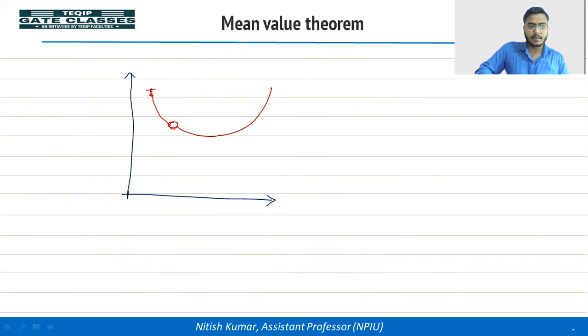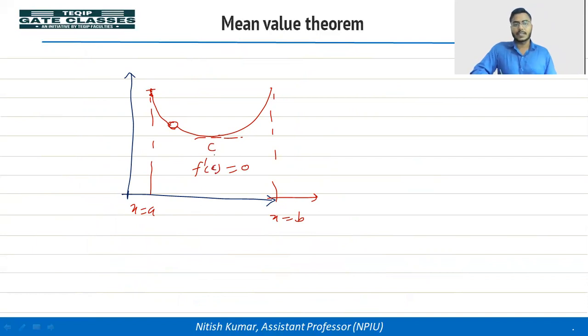This is x equal to A, this is x equal to B, and in between you are getting C where f dash C is 0. Okay, at this point. But you can see here the function is not continuous at this point.